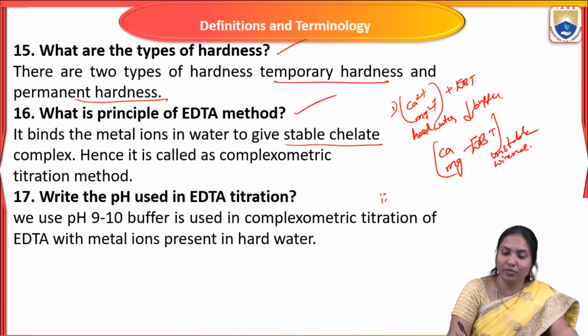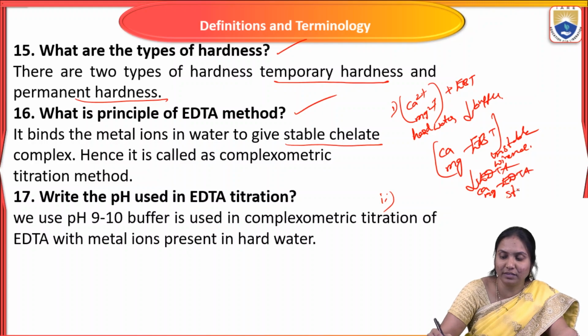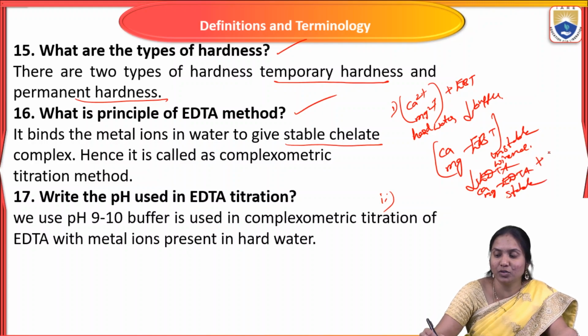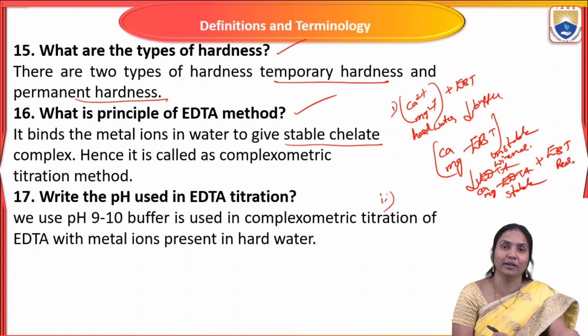Next, this wine red complex is treated with EDTA from the burette. In this case, a calcium and magnesium EDTA stable complex is formed, and the color changes from wine red to blue, which indicates the free indicator EBT.